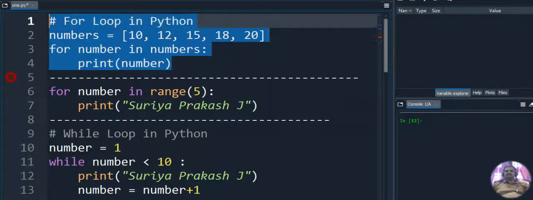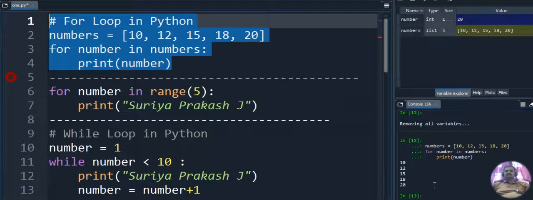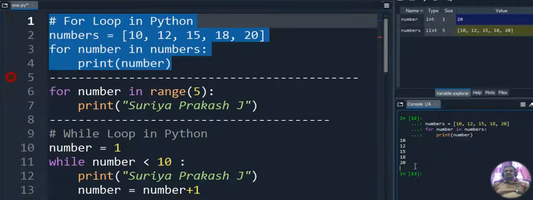Okay. So let's execute this code. While executing this code, you can see the output here. So what output are we getting? 10, 12, 15, 18, 20. Okay. So we are retrieving all the values from the list, and we are displaying them as output.